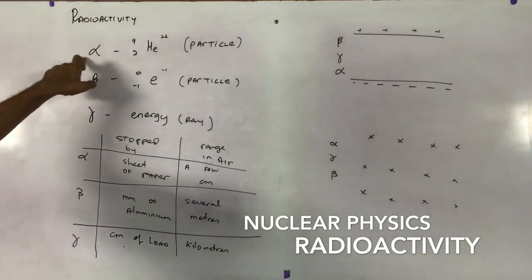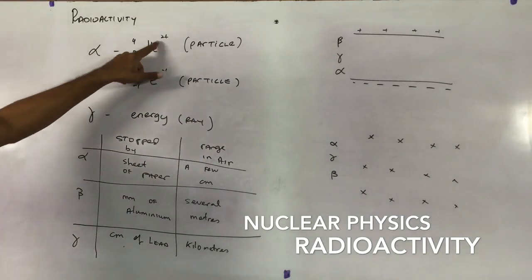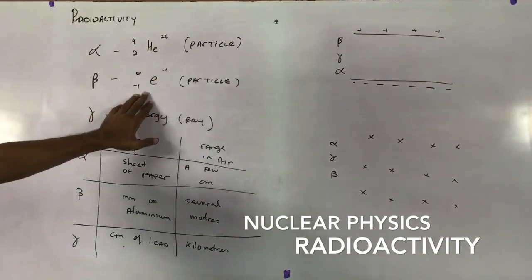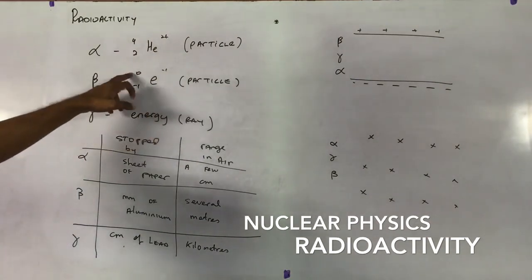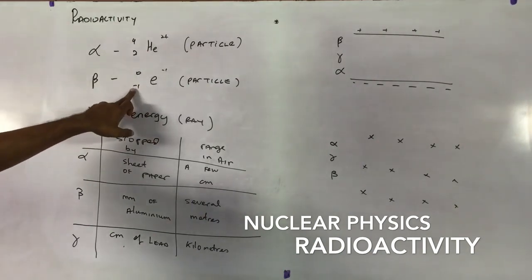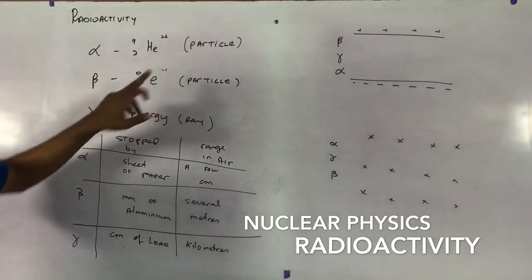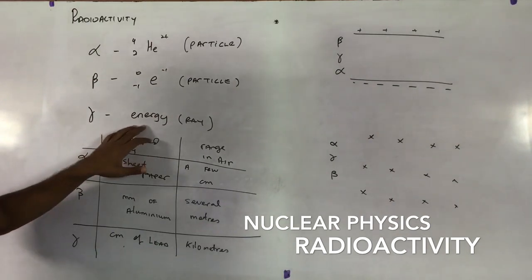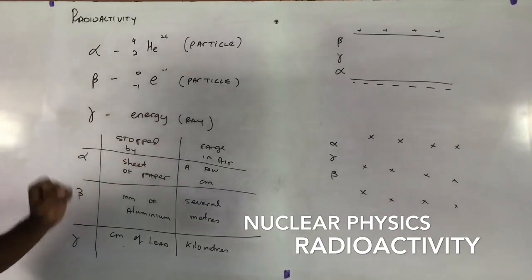Alpha symbol here. An alpha particle is simply a helium atom we looked at before. A beta particle is what we know as an electron, right? Basically zero mass, -1 atomic number, and a charge of -1. Gamma is basically energy, right? It's not a particle, it's just energy.